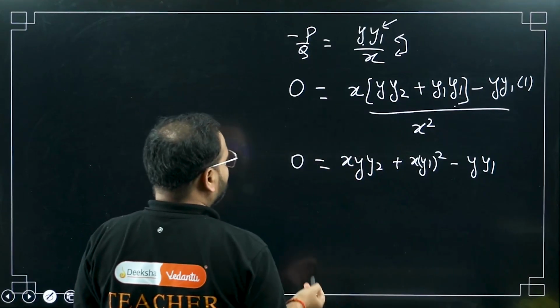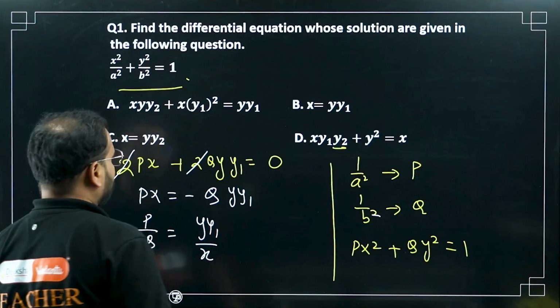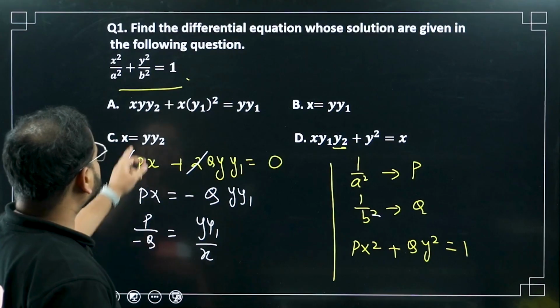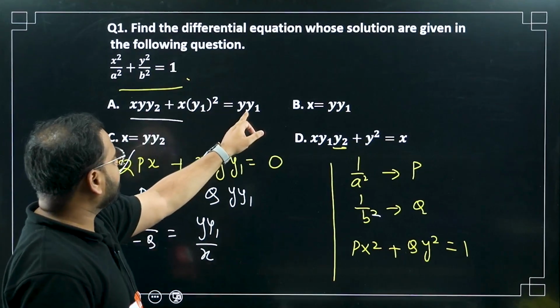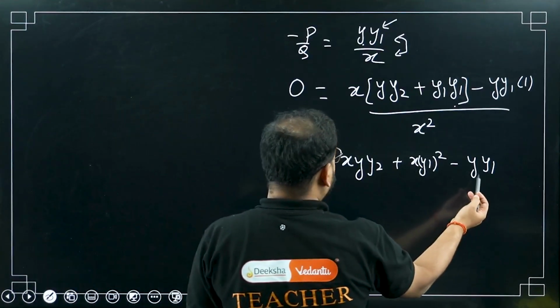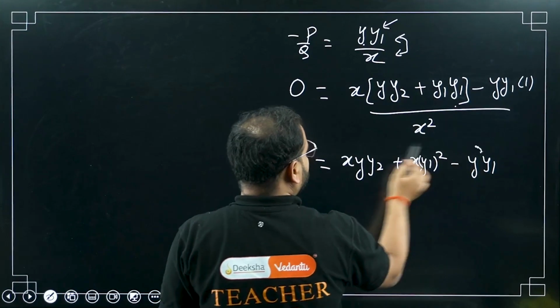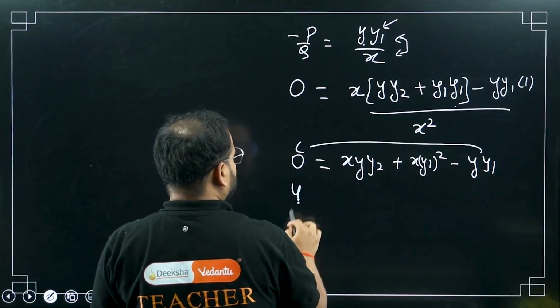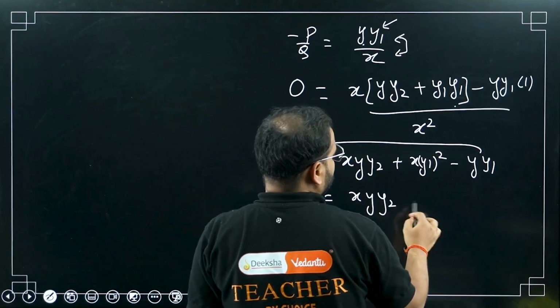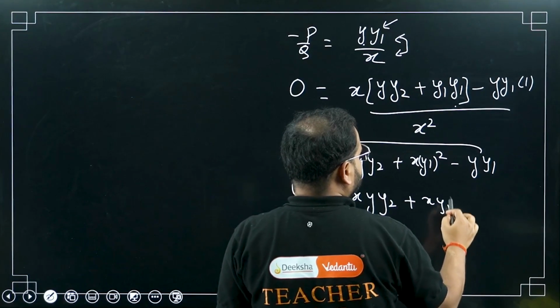Now, check the form which is suiting. I'll keep y1 on this side and rest I'll bring over here. Please check: y1 equals x y y2 plus x y1 square.